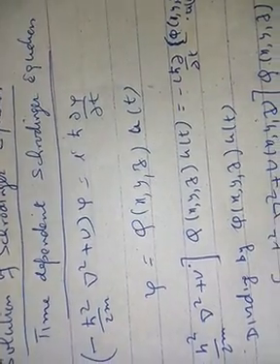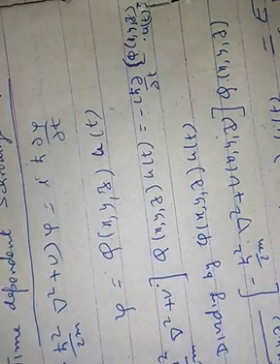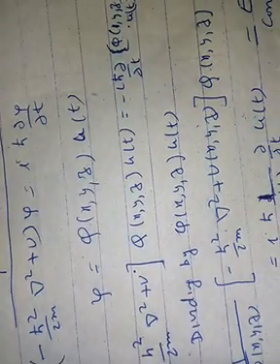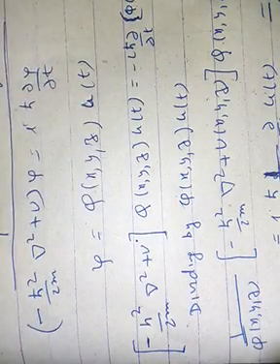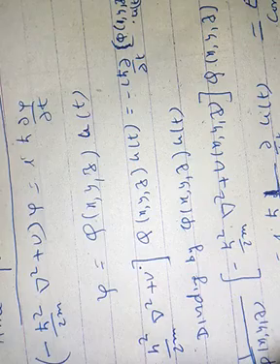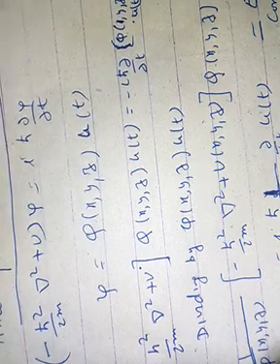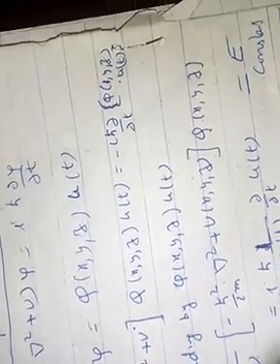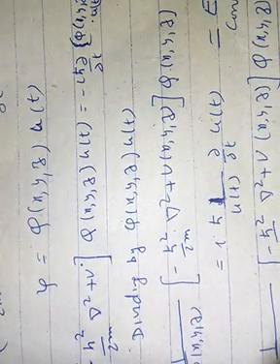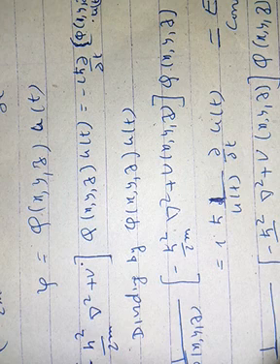Now if we divide this whole equation by phi(x,y,z) u(t), our equation becomes 1 upon phi(x,y,z) times minus ħ² upon 2m ∇² plus V(x,y,z) into phi(x,y,z), equal to iħ (1/u(t)) ∂u/∂t.